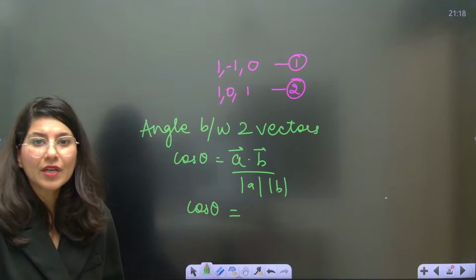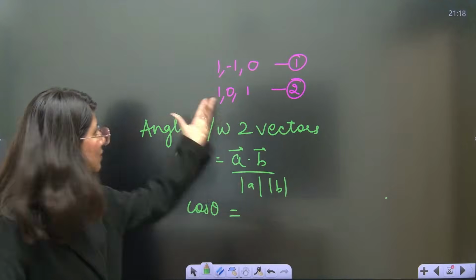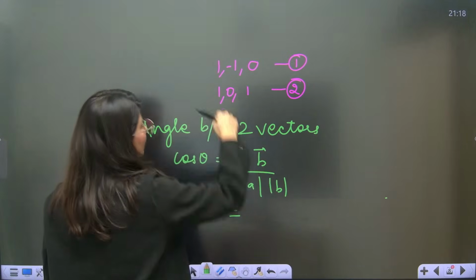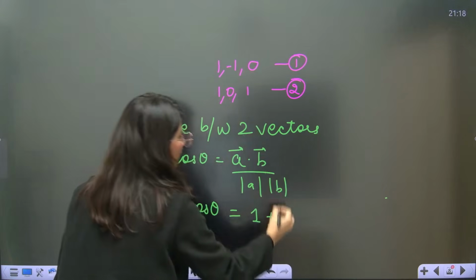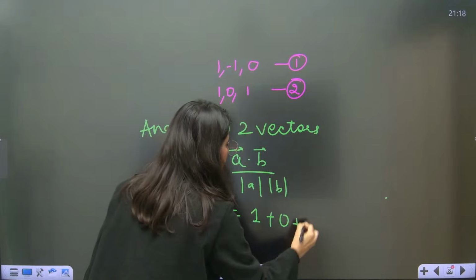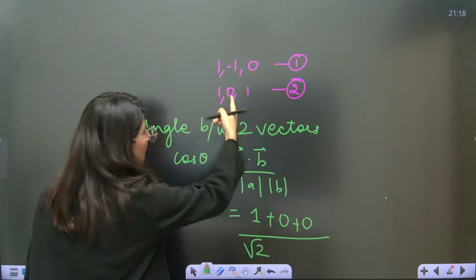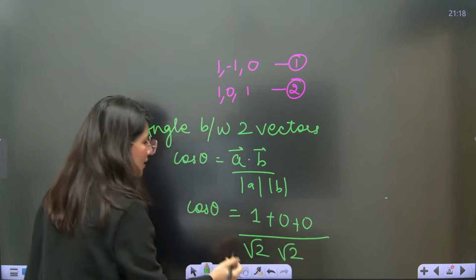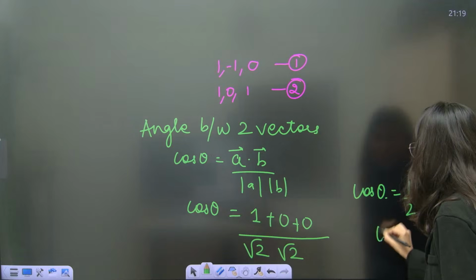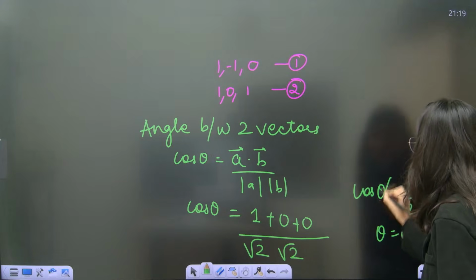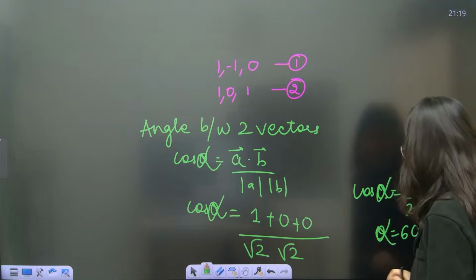Angle between two lines means the angle between the vectors of their direction ratios or cosines. So this is it. Take the dot product. 1 into 1 is 1, then plus 1 into 0, 0, then 0 into 1, 0, whole upon the magnitudes. The magnitude of this is root 2, the magnitude of this is also root 2. So cos theta is coming out as 1 by 2. Theta is 60 degrees, guys, or rather alpha. As per the question, theta is not there, alpha is there. Anyway, alpha is 60 degrees.